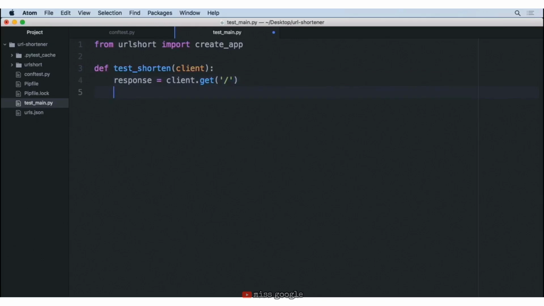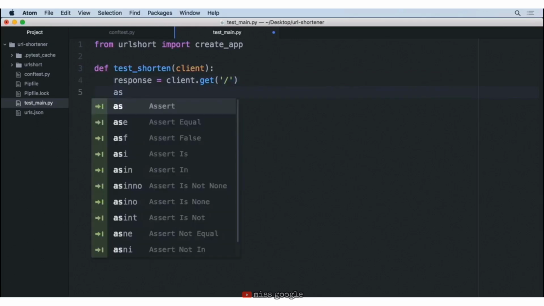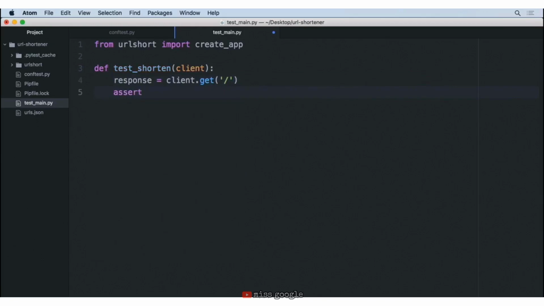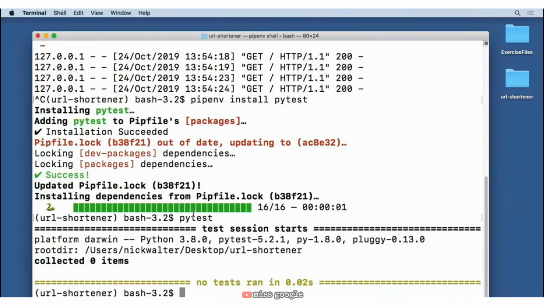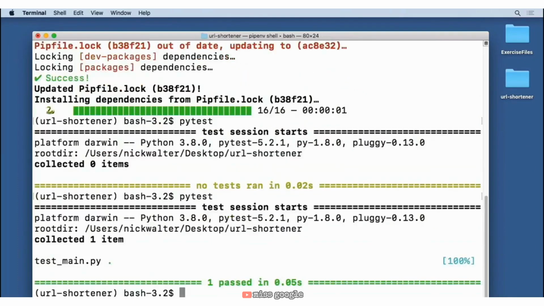Now that we've done that, the testing officially starts here where we say assert, and we assert that some situation is true. So in this case, we're going to say assert b, and then inside of a string here, capital Shorten, that's the text that we're looking for. We're going to assert that this is in the response.data. So let's go ahead and save this, come back to our testing screen here. Let's go ahead and run pytest one more time. And look at that. We have one test and we passed it.